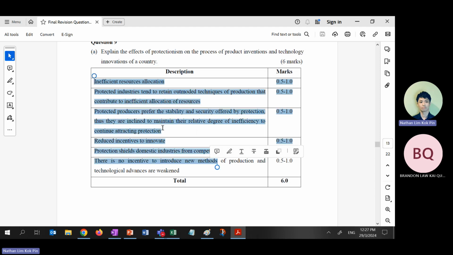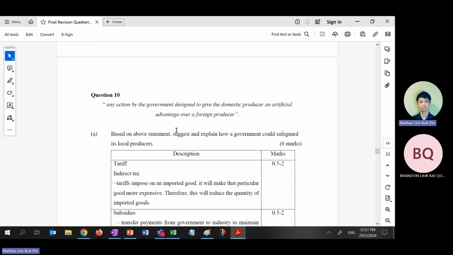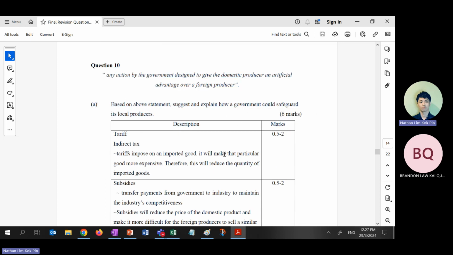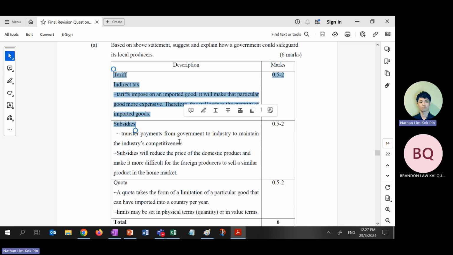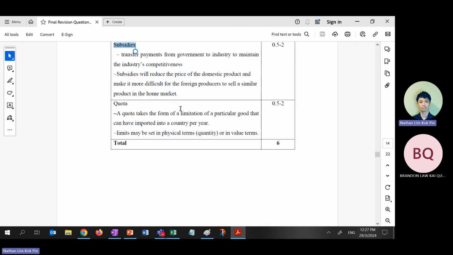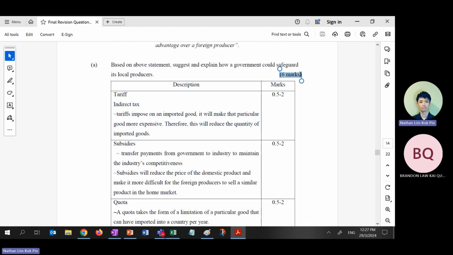You just think about that yourself. I don't have the luxury of time to cover everything already. And safeguard, same thing. Try to draw diagrams for tariff, subsidies, and quotas. Even a diagram is a safe mark. You will not know your diagram can save you. Suddenly you write something wrong. I have a lot of students who write tariff is a tax on export in the definition. So one mark gone already. But if you have a diagram, I can help you. Because you're nervous, you simply write tax on export. I never taught you what a tax on export is. Why suddenly got tax on export, right?